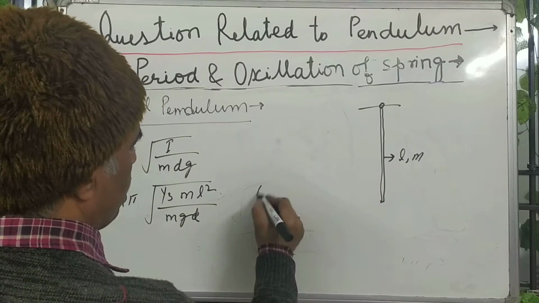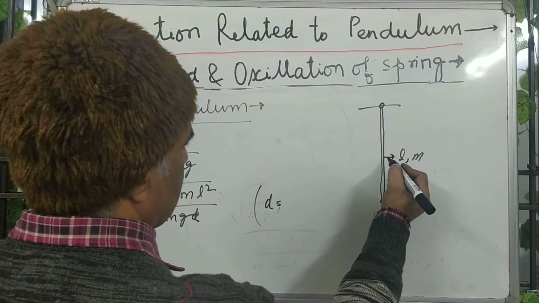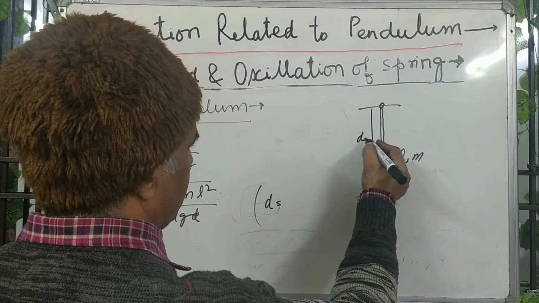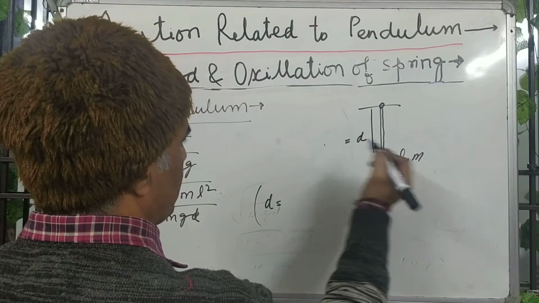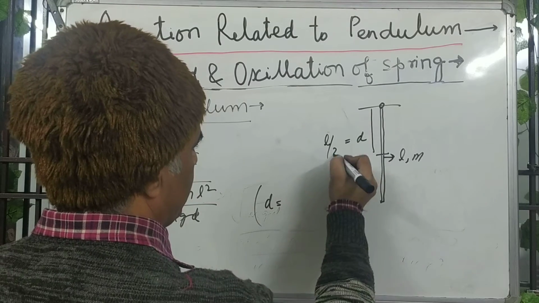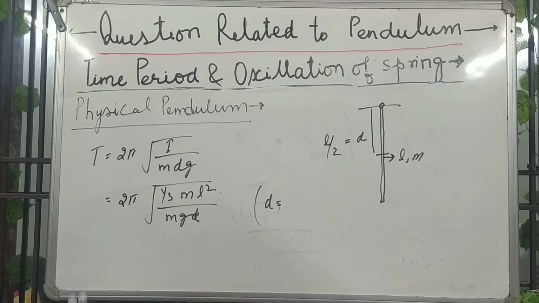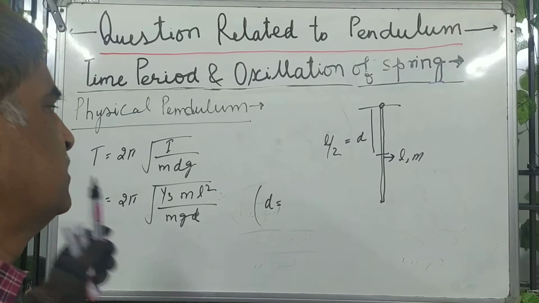Here d is the distance from the center of mass to the suspension point, and this is L by 2. You will have to substitute it over here, and you will find the answer. This is the physical pendulum. Many questions may come, but the basic principle is this. You need not be afraid; apply the basic principle, that's okay.